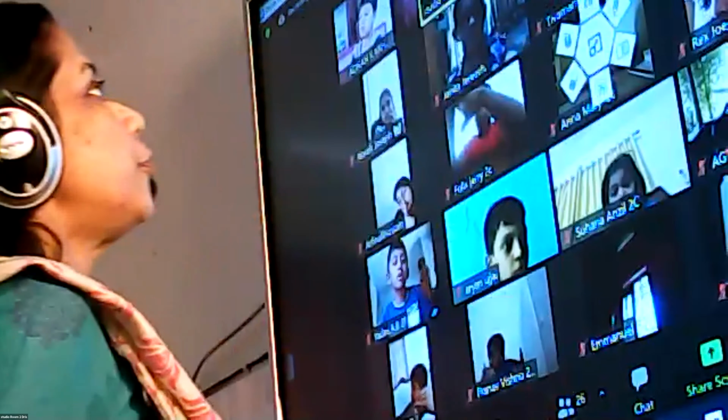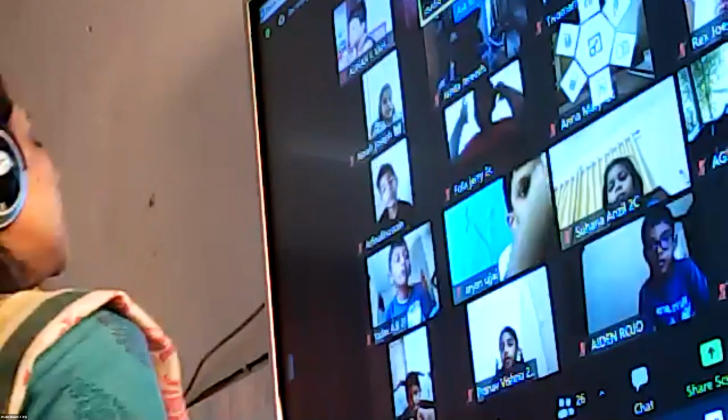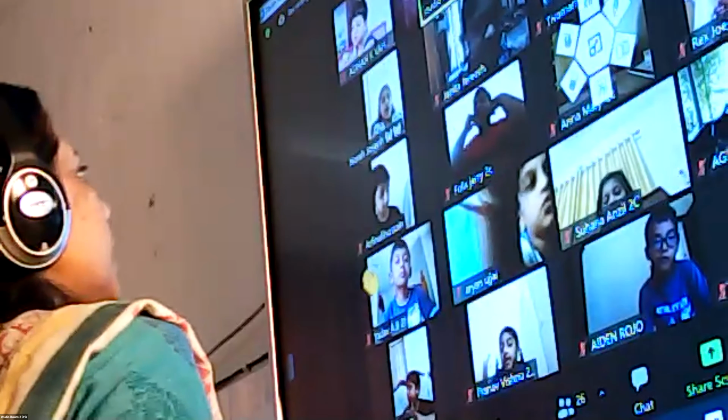Then we learned about the two pronouns, that is the personal pronouns and also about the possessive pronouns. So let me ask you the 7 main pronouns. Who can give me the answer? Nora, come on, tell me the 7 main pronouns we have learnt. I, you, we, they, he, she, it. Very good, Nora. Very good. Yes. I, you, we, they, he, she, it. These are the 7 main pronouns.